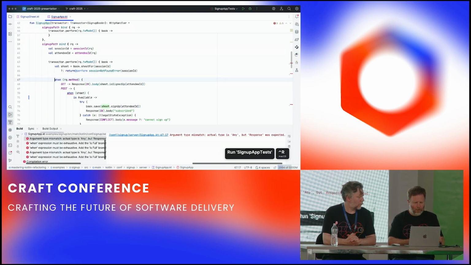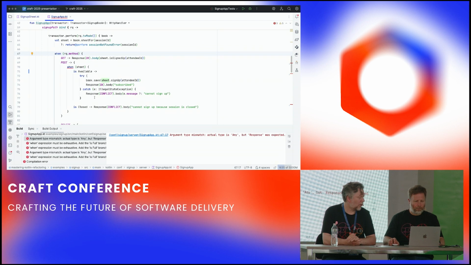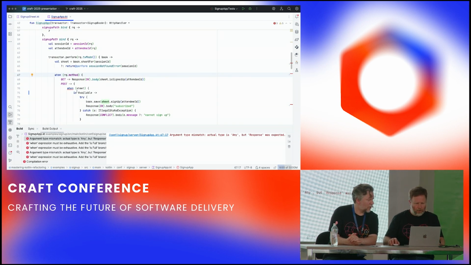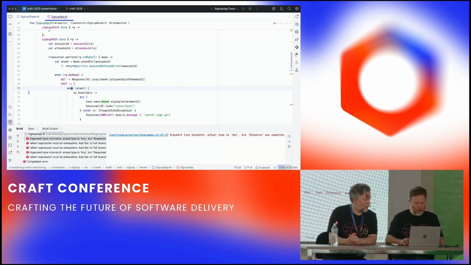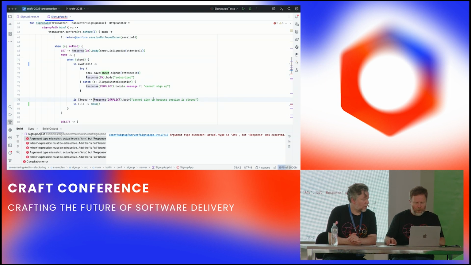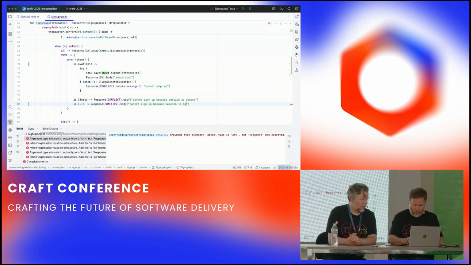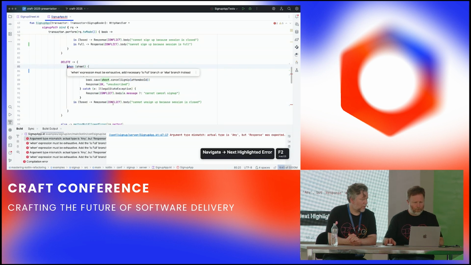Okay, does that work? No, because now we have introduced a new one. So now what do we do when it's full? This is the sign-up path, so we need to handle the case of full. If it's full, we know that we can't do it, but we know why we can't do it. And the answer is not because it's closed, but because the session is full.